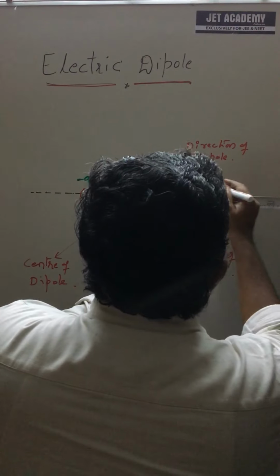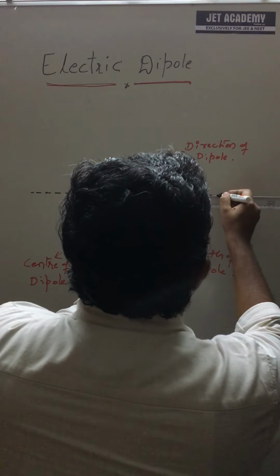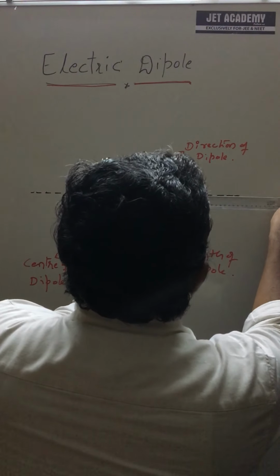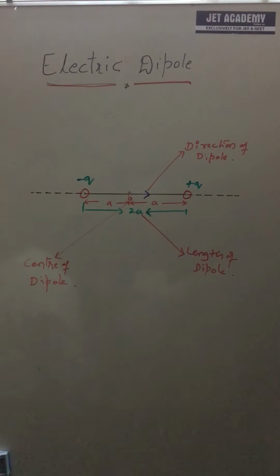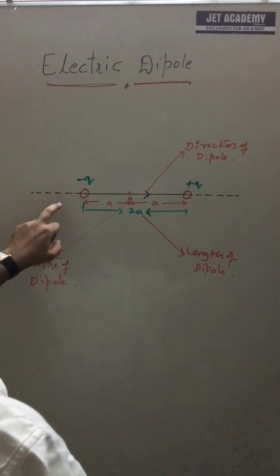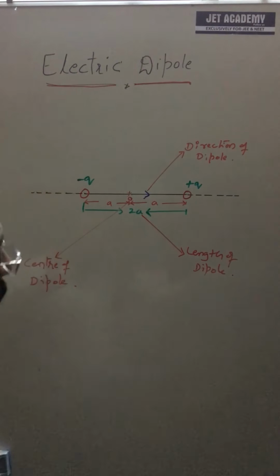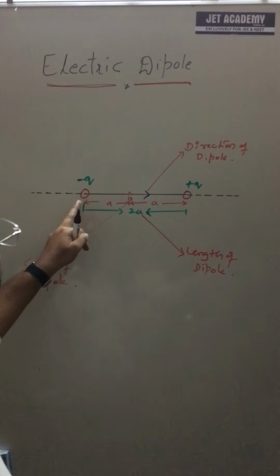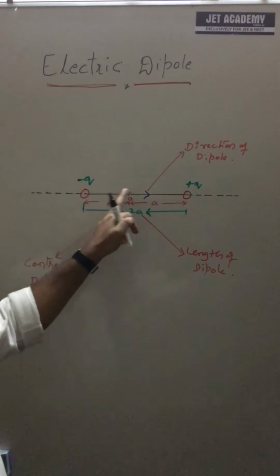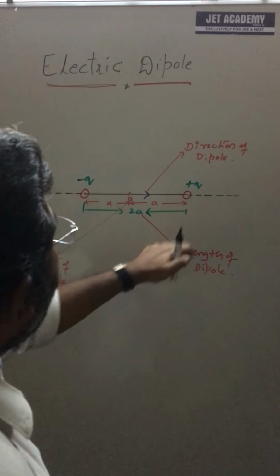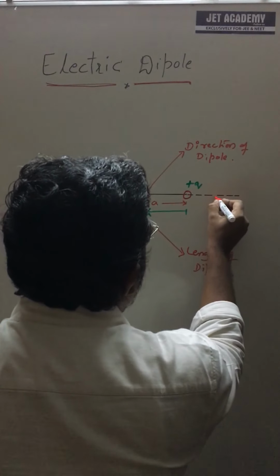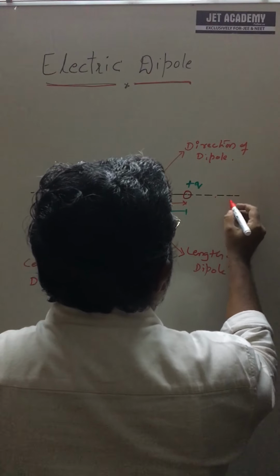It can be defined however you want, but it should give the same meaning. What is the axis or axial line? Both are the same. The axial line is nothing but the imaginary line that passes through the poles of the dipole. Clear? That is called axis or axial line.